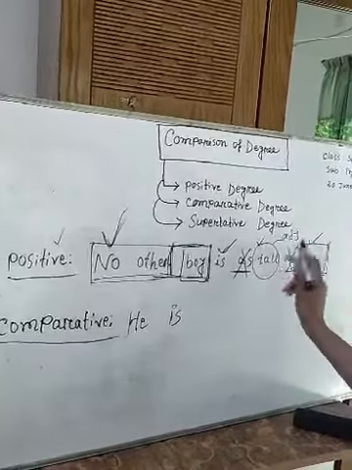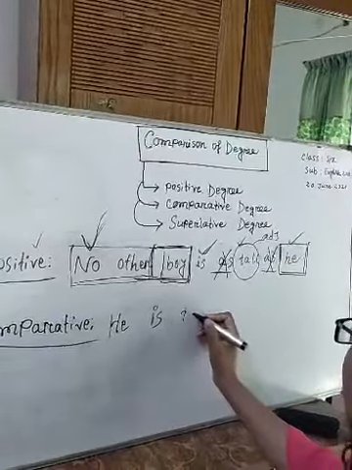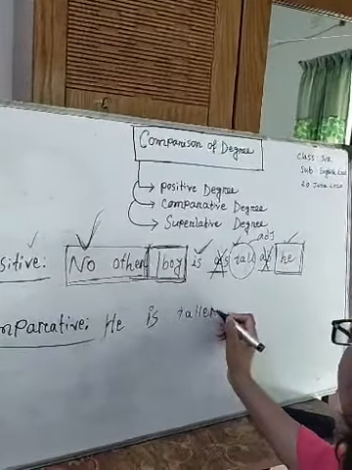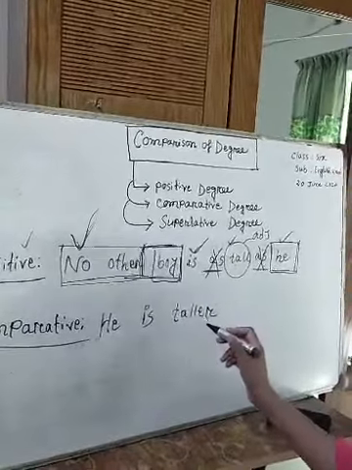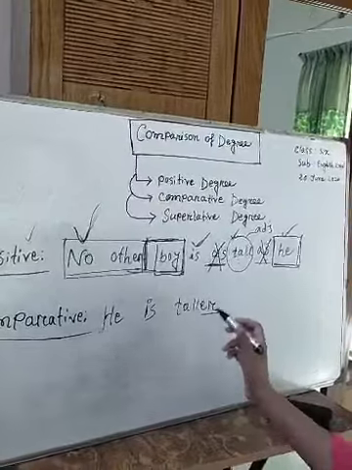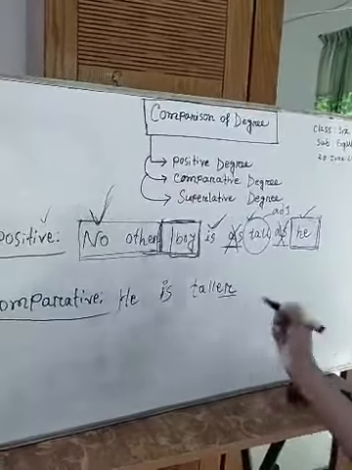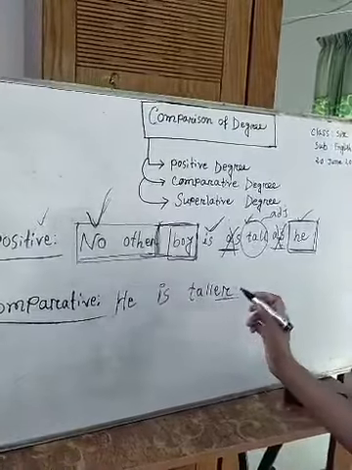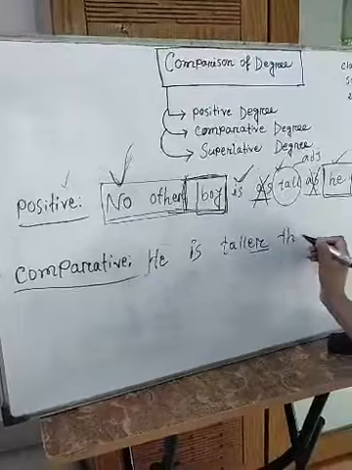Now I use the comparative form of the adjective. That's why I write "taller," because I know that if I add "er," the adjective gets into the comparative form. So "he is taller," and obviously we have to use "than."